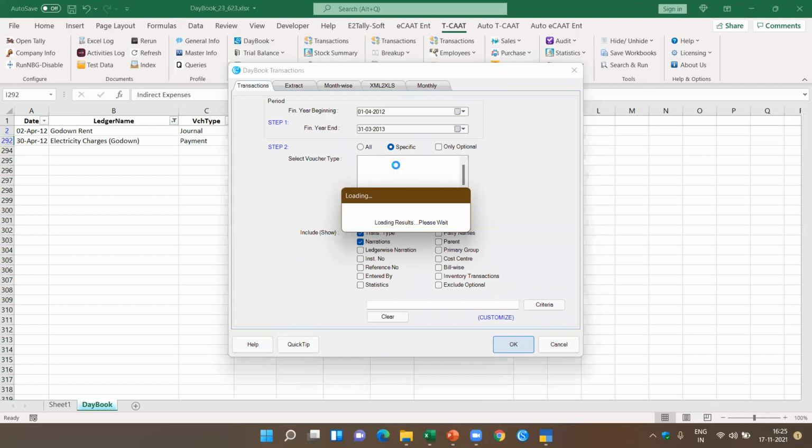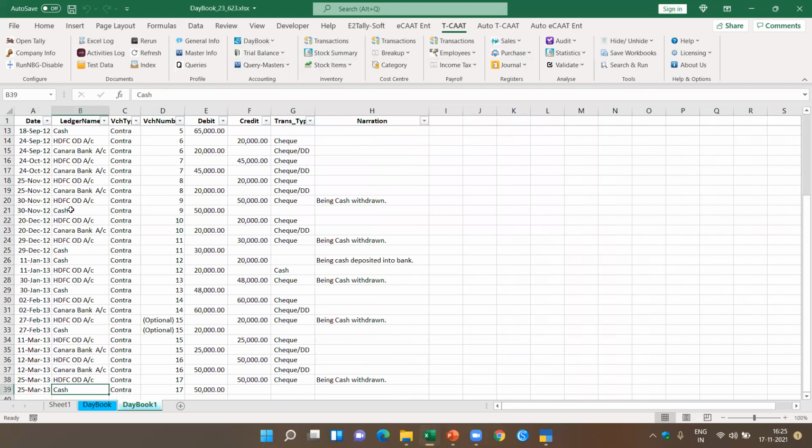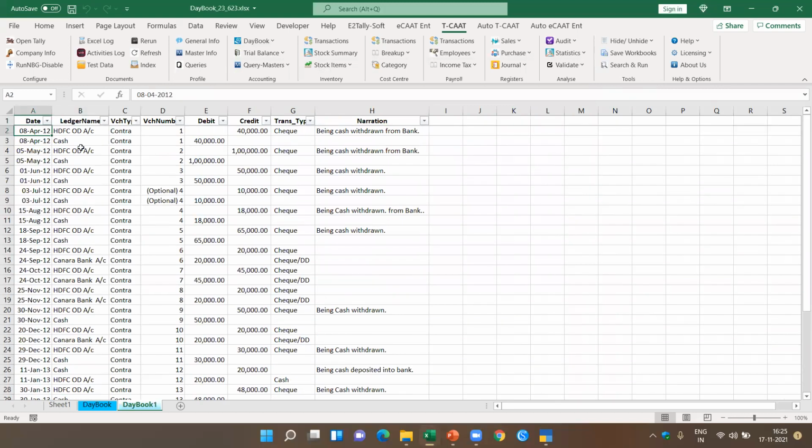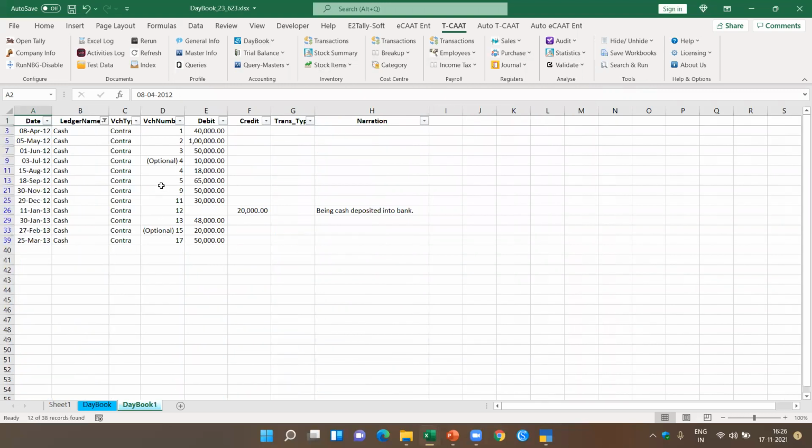So it means I can extract transactions of a particular type. Now, all these transactions are pertaining to contra. Not only that, it also tells you the voucher number, and it has been marked as optional. If you're doing a cash analysis, you will be able to quickly know how many times cash has been withdrawn and what the quantum is. Now you get the complete list of all the transactions pertaining to cash and bank, which means withdrawals from bank, or you can also get to know the deposits to bank.